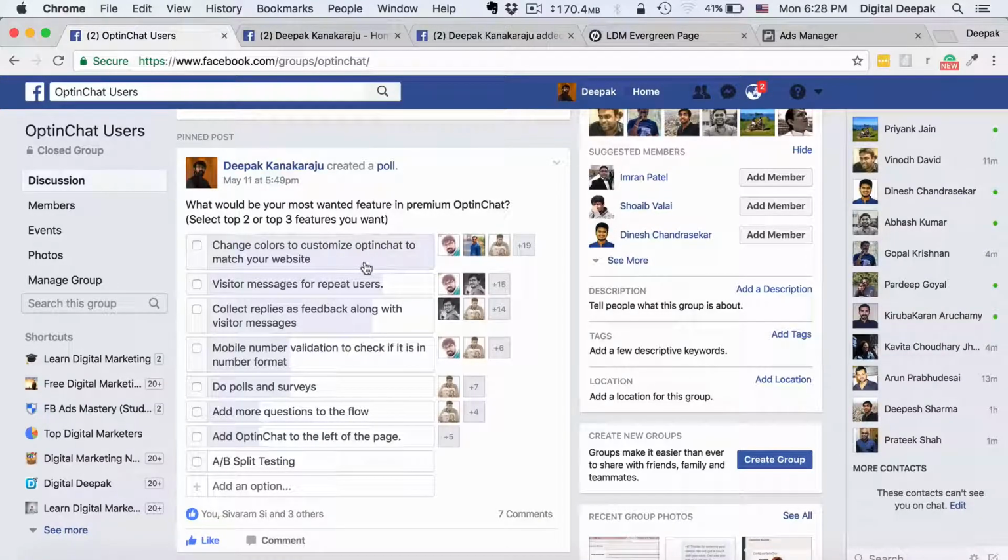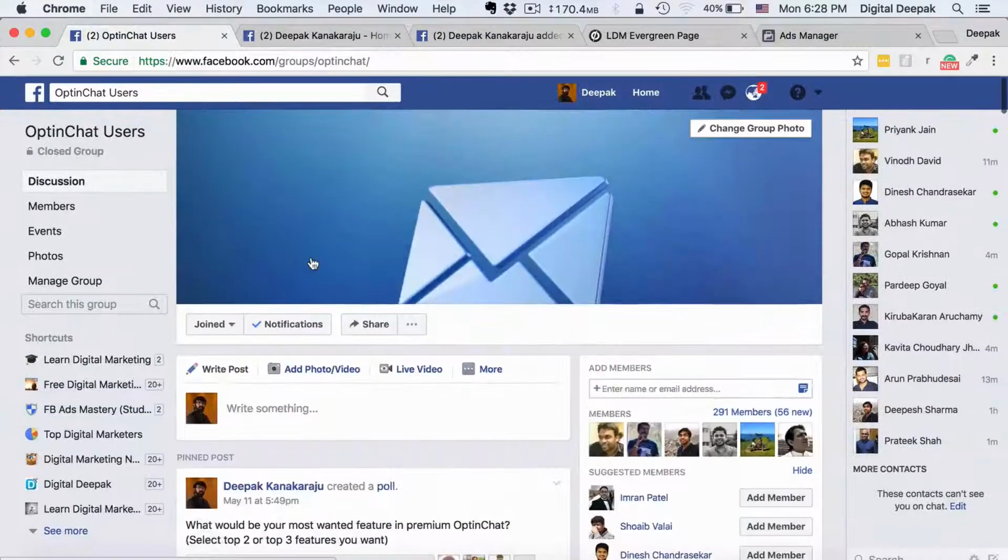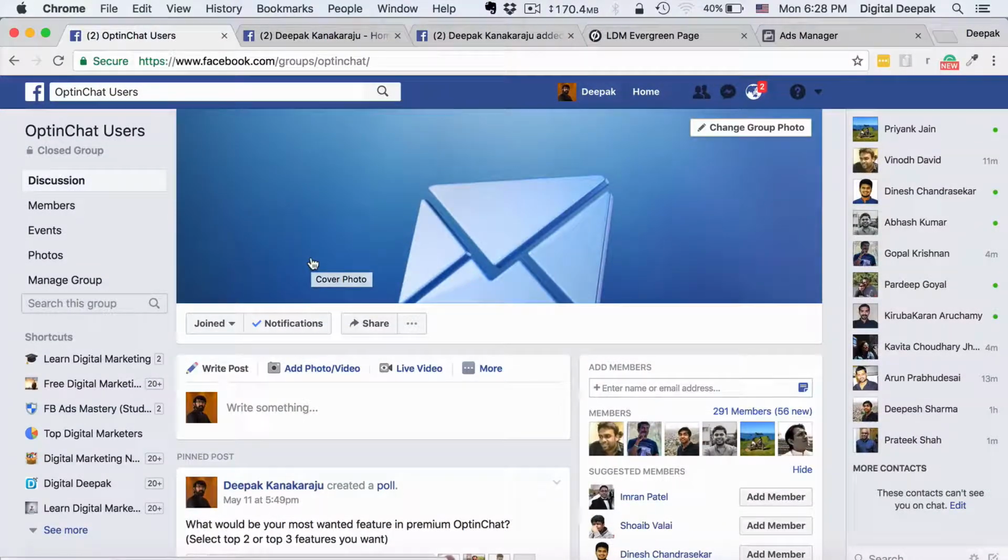And here you can see that the next feature that we would want to build first is changing colors to customize the Opt-in Chat to match their website. So creating Facebook groups is a very good way to interact with your target market and interact with your users. It need not be very big.